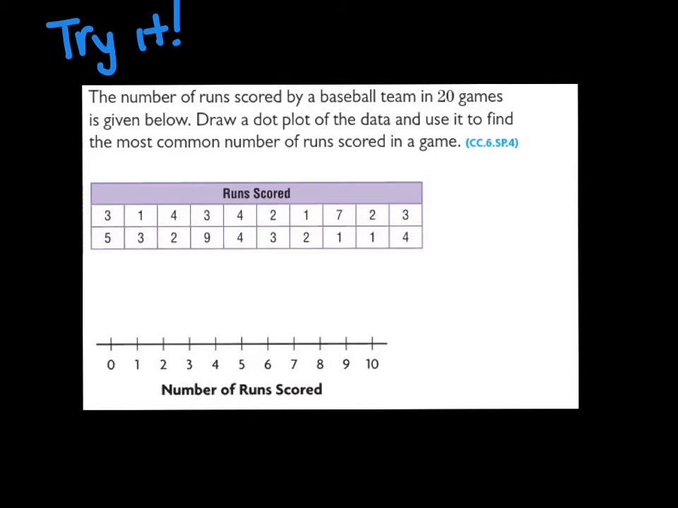And then I have 3 review problems before the end of today. Actually, there might be 4. I think there's only 3 though. So, first of all, go ahead and try this one. This is a review of dot plots. The number of runs scored by a baseball team in 20 games is given below. Draw a dot plot of the data and use it to find the most common number of runs scored in a game. Go ahead and draw your dot plot in your notebook, and you don't have to draw the data set, but do draw the dot plot, okay? And then answer the question.